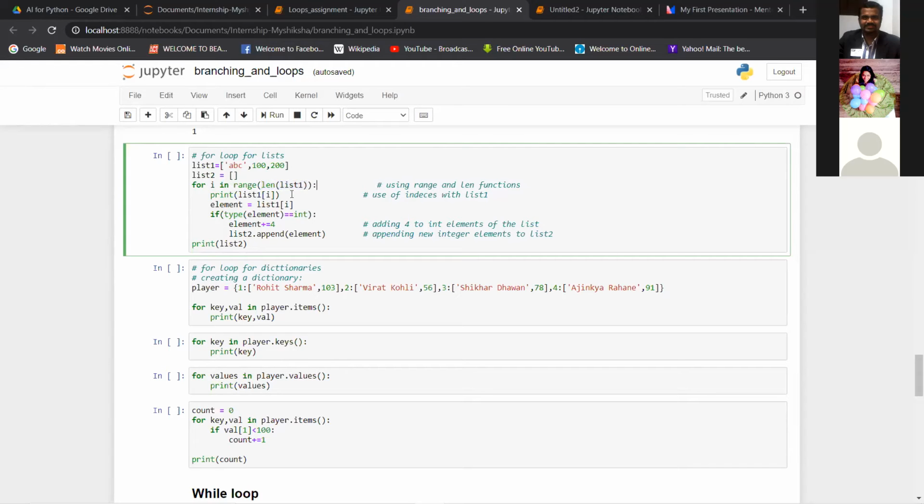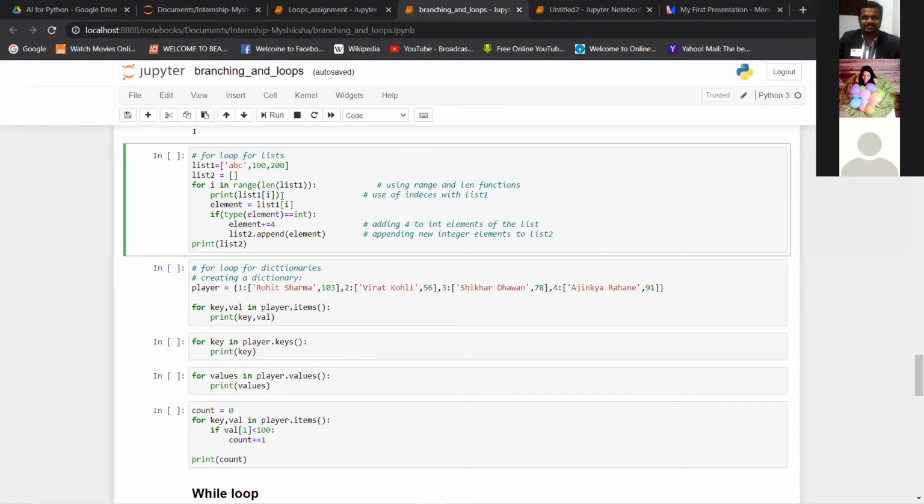Okay, and we are simply doing the print of list 1 I. So I value, as you have seen, will keep increasing from 0. It will start from the index 0 to 2 here. So that's where the len function comes into picture. For larger lists where you can't count the number of elements, you can simply use the len of list name inside the range function. Okay, and you can go ahead with your for loop.